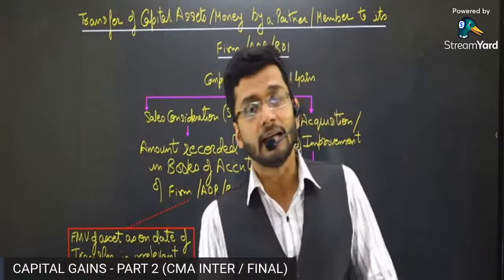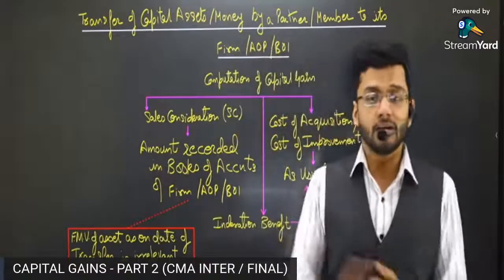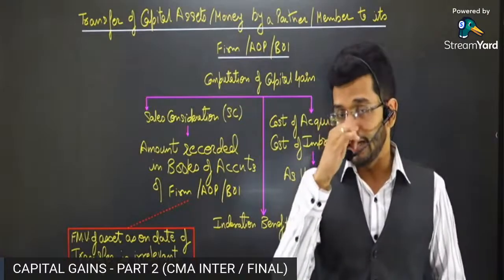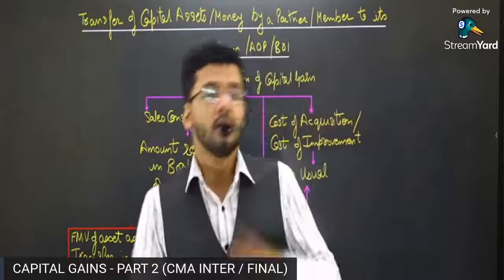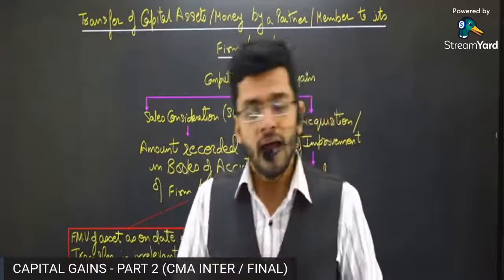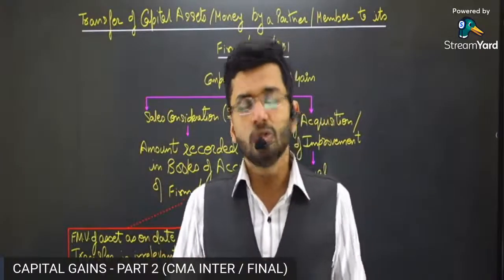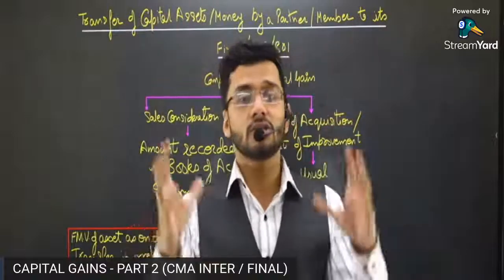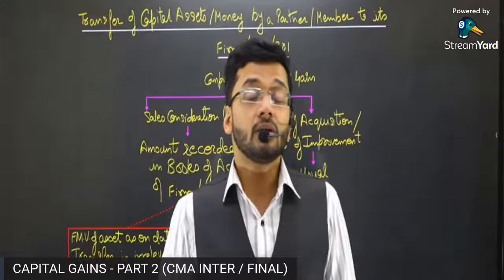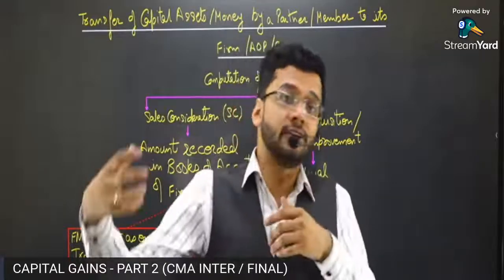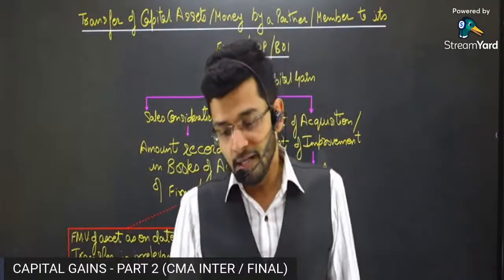This is the usual trend we follow. However, in certain situations, the computation is a little different, and in this session we are going to deal with a lot of such peculiar cases.